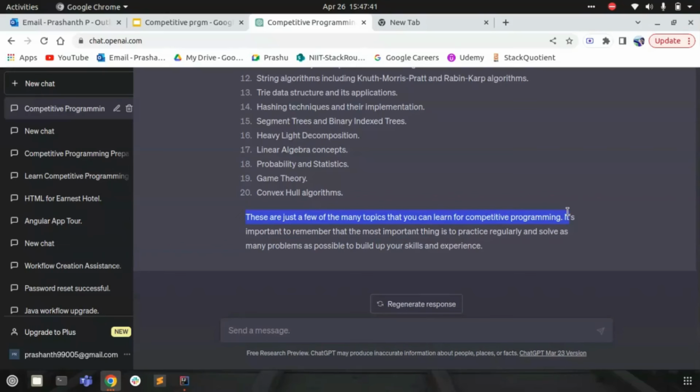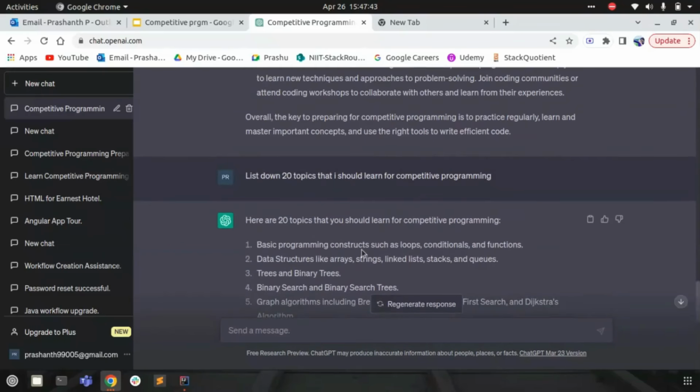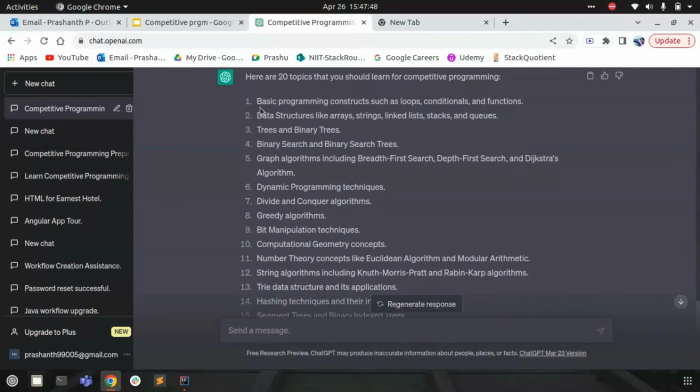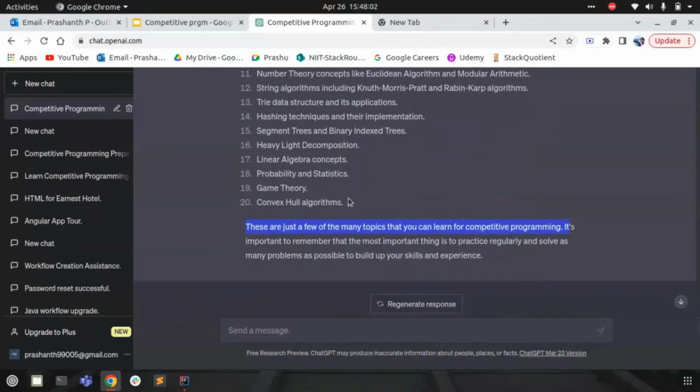Okay, so I got to know some of the topics that I need to go through to become a competitive programmer. I can get resources for all these topics from ChatGPT itself, right? And you might have theoretical questions on some of the topics. So we have all the topics provided here. If I want any theoretical questions that I need to study before going through the practical sessions, let me ask ChatGPT itself for that.